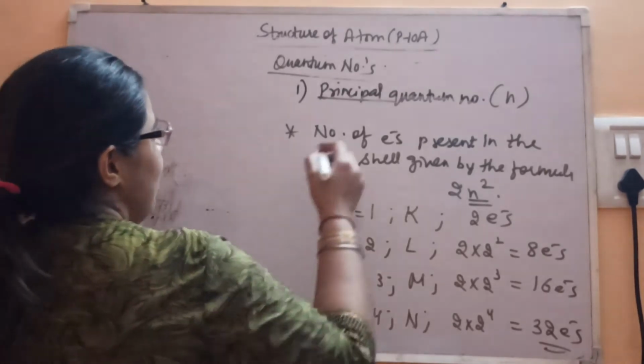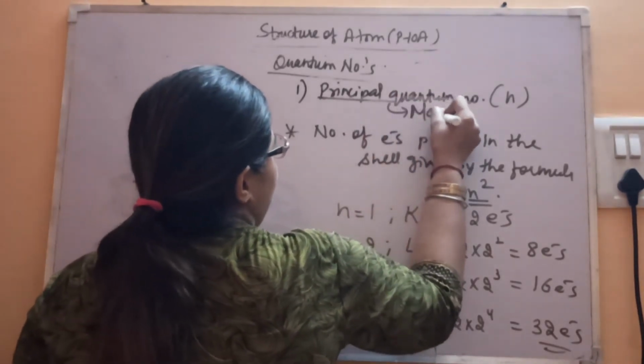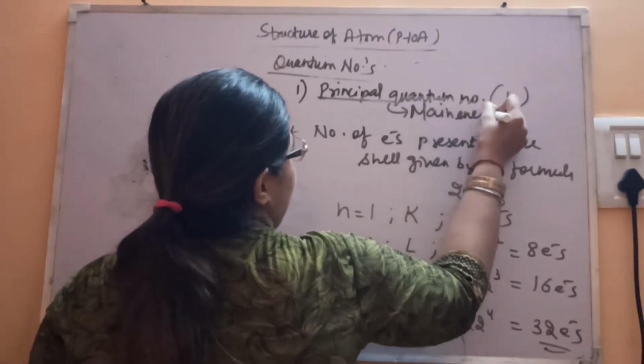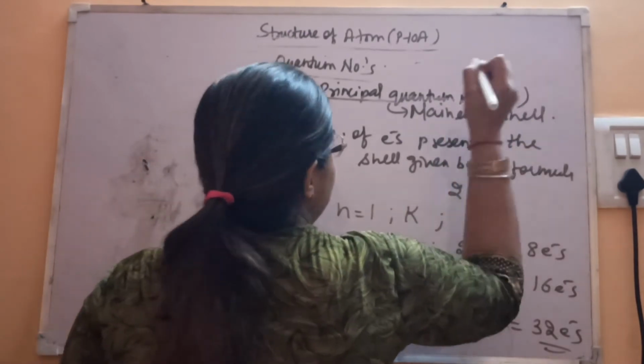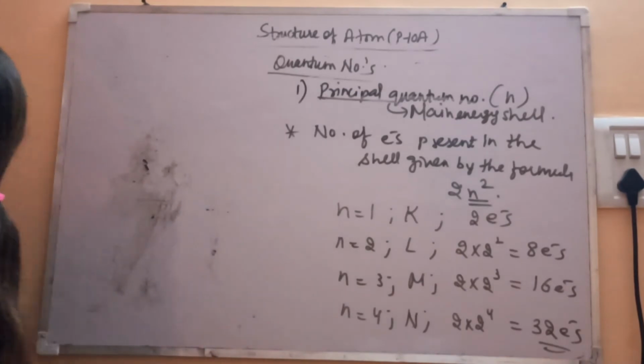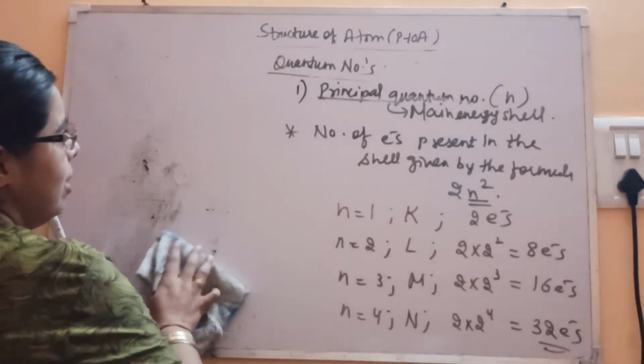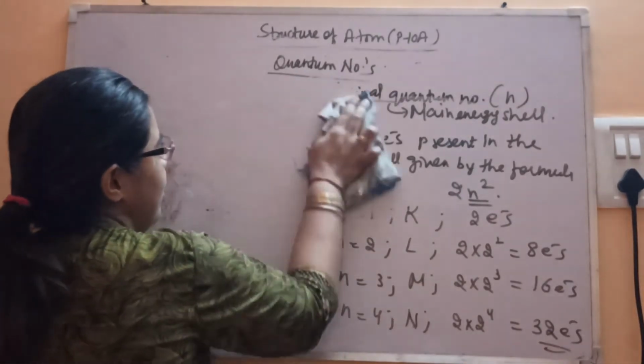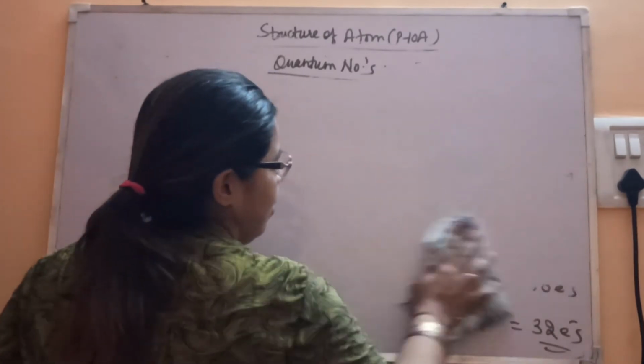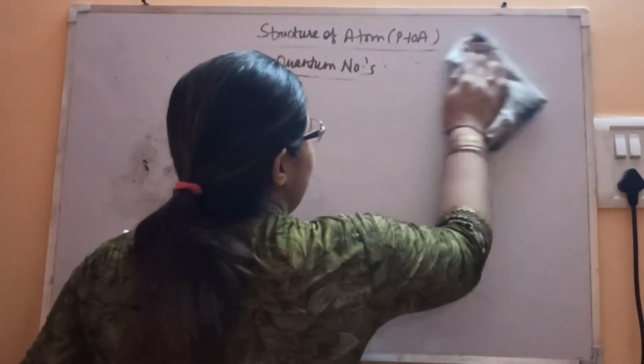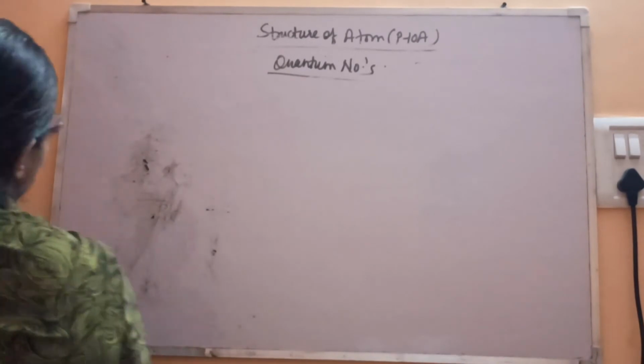So it tells you the main energy shell in which the electron is present. Now these energy shells further contain subshells, as we'll see. So let's move towards the next quantum number. All these numbers are interlinked, just as your address is linked.